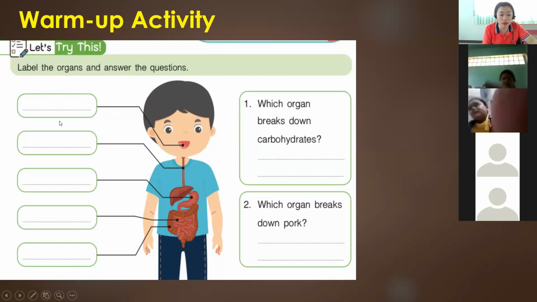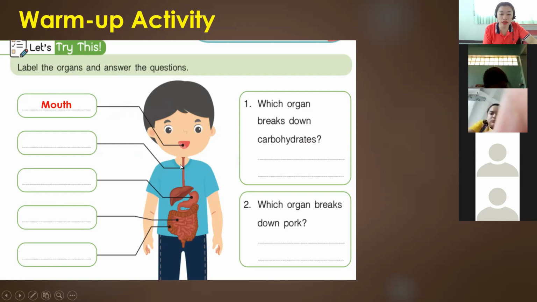We're going to label the organs that form the digestive system. We have the first one. What organ is this? This organ is the mouth. How do we spell mouth? M-O-U-T-H. You're going to write it on the box provided.